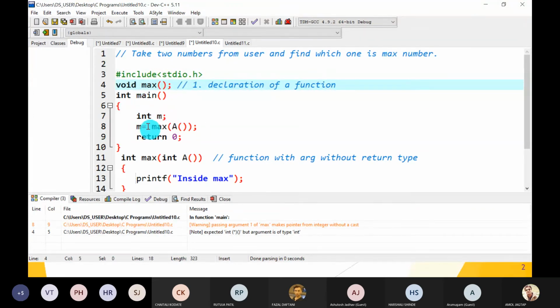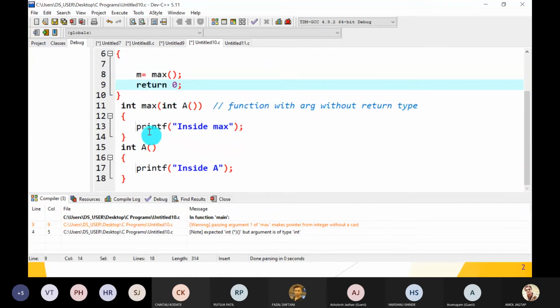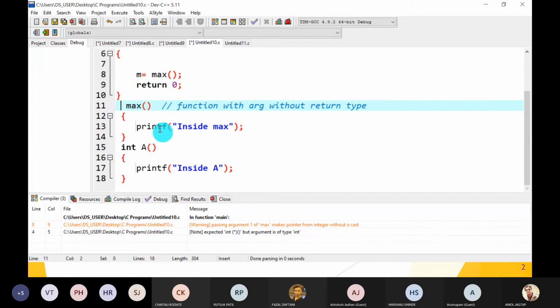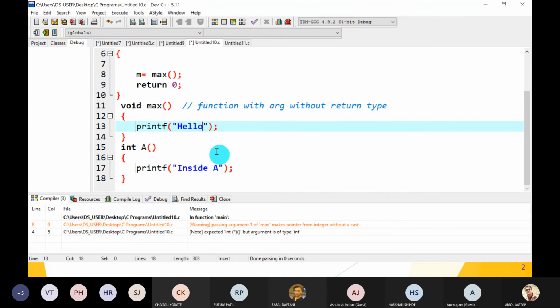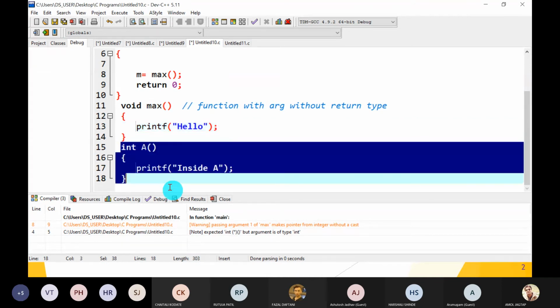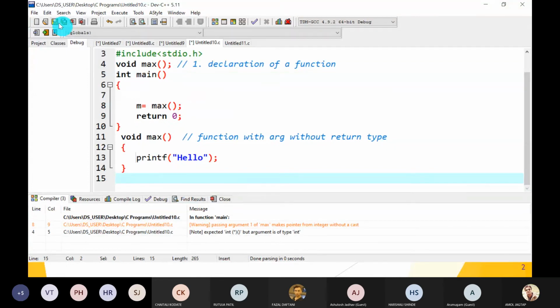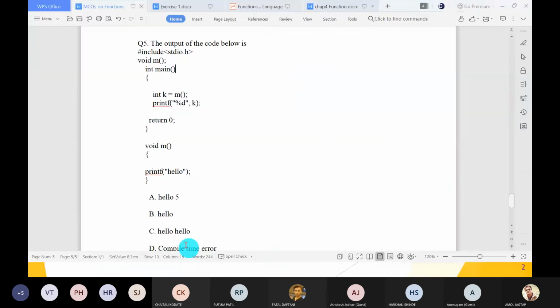Here is a void. Then also we have to call it. Then max, just remove it. Then here is the void. Then print, suppose hello. There is no definition of a function. Yes, it is similar: void max. Just see, int k. Void return type, this is void. Printf hello. Okay, great.